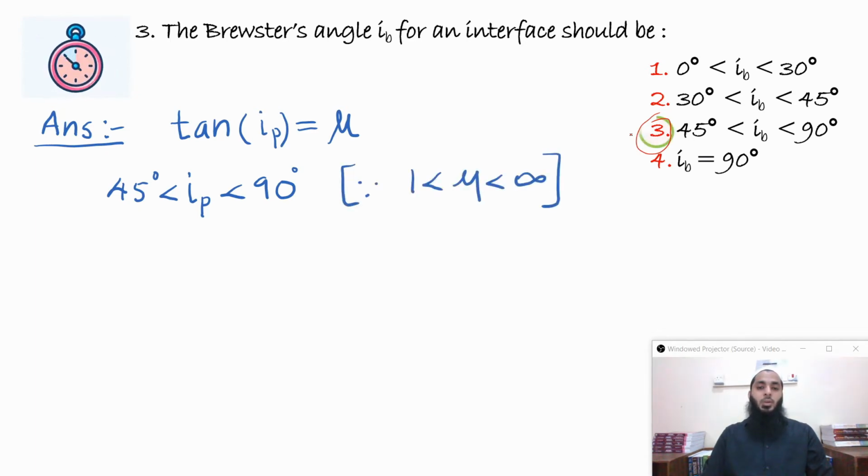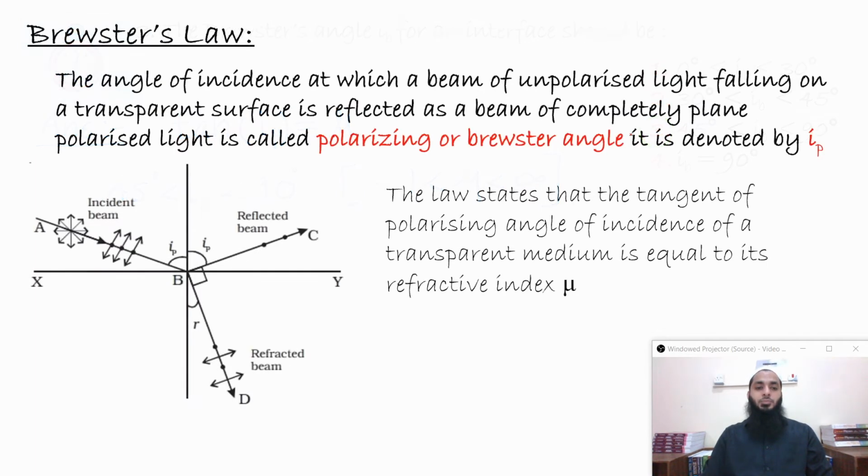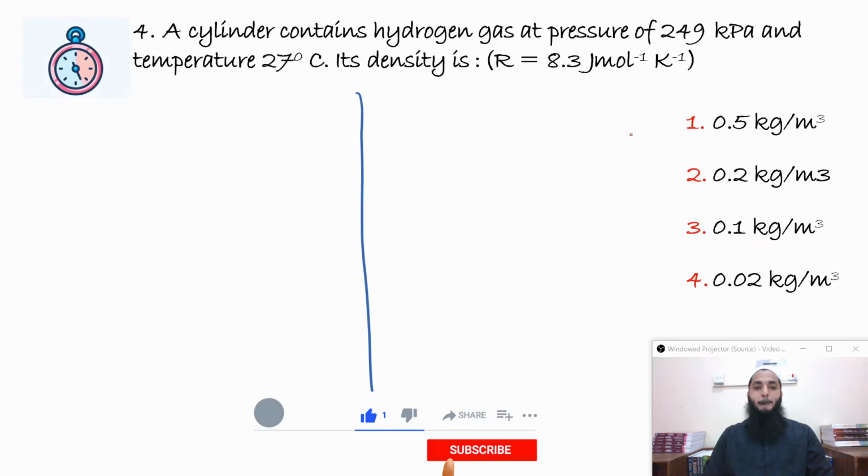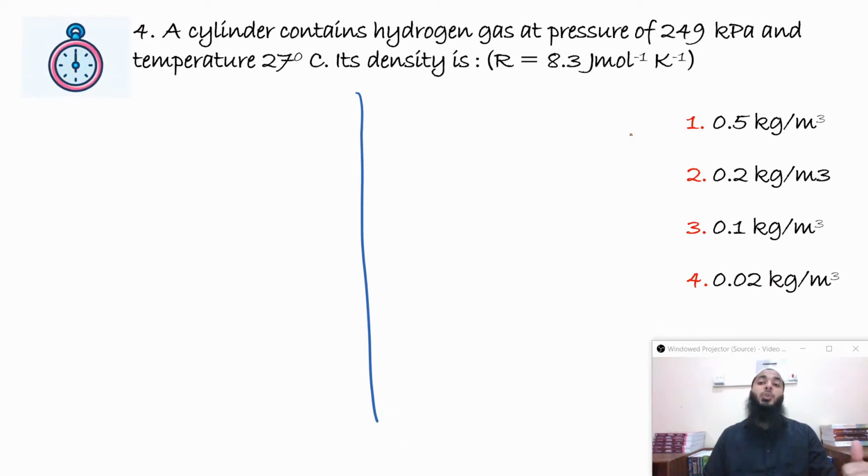Let's go to the next question. This is a theory pertaining to that. A cylinder contains hydrogen gas at a pressure of 249 kilopascal and temperature of 27 degrees Celsius. Its density is. Now this is a very simple and direct question based on the ideal gas equation.